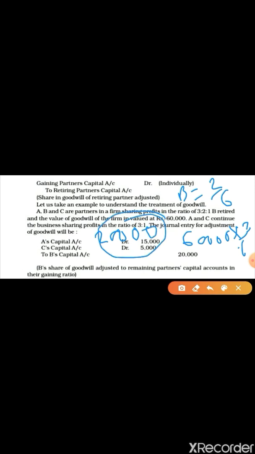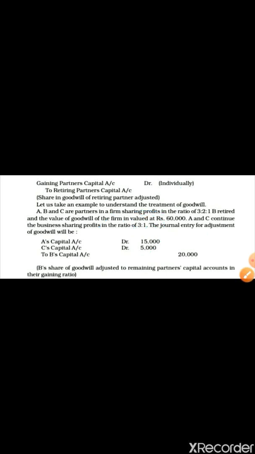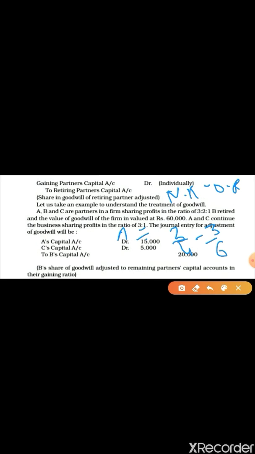Now this B share you have to distribute among the gaining partners. So you have to find out the gaining ratio. And what is the formula for gaining ratio? Gaining ratio formula is new ratio minus old ratio. Here B is retiring, so you have to calculate A: the new ratio of A is 3/4 minus 3/6. In this way you have to find out the gaining ratio.